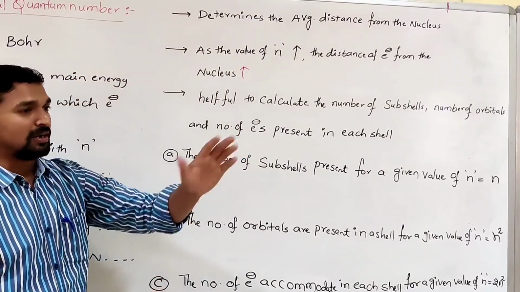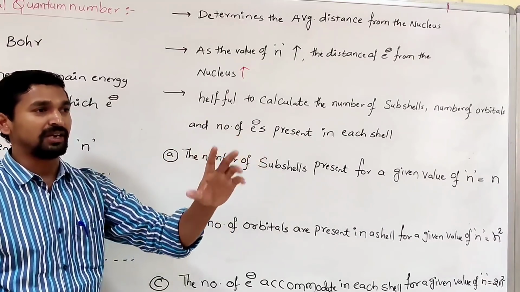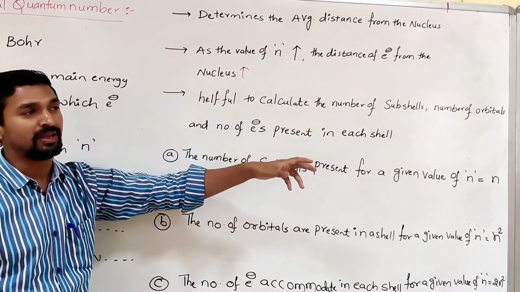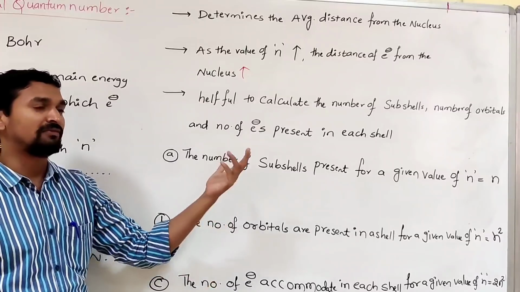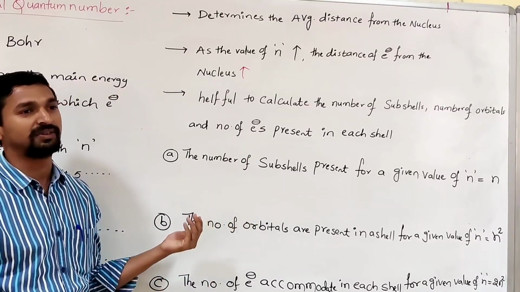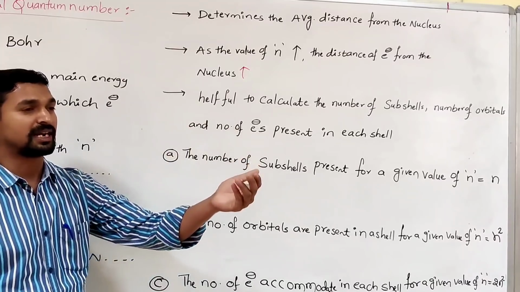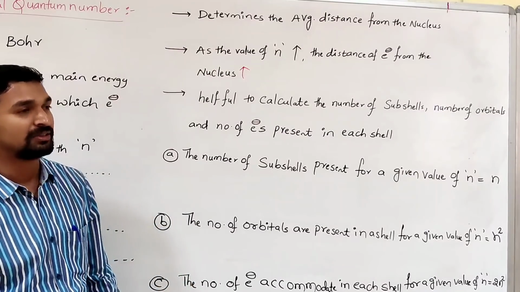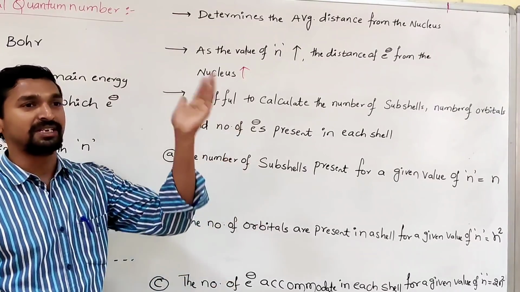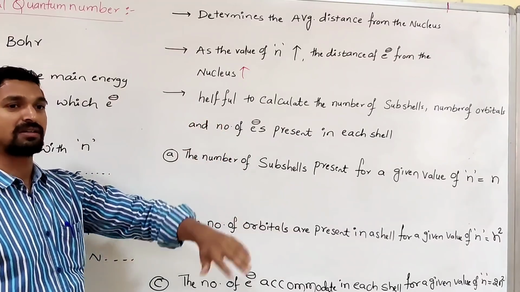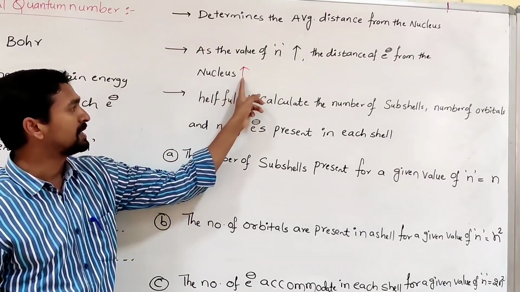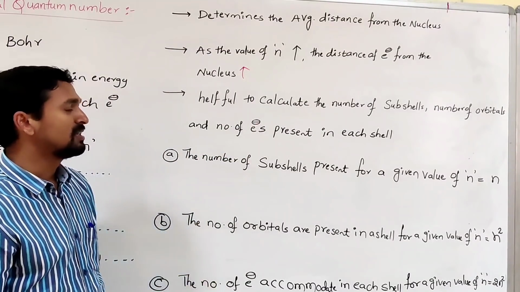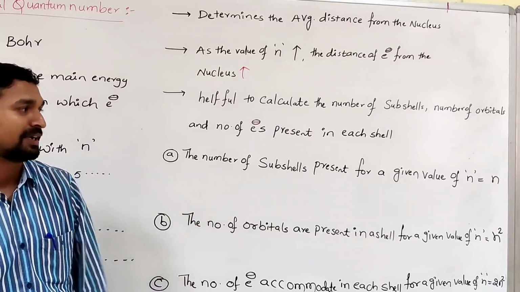Suppose two electrons are present, one electron in the first energy level and the second electron in the second energy level. The first energy level is always very close to the nucleus, whereas the second energy level is always farther away from the nucleus compared to the first. So as the value of n increases, the average distance of an electron from the nucleus also increases. And these three are important to calculate shells, subshells and orbitals very quickly.